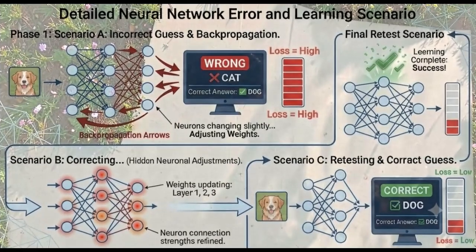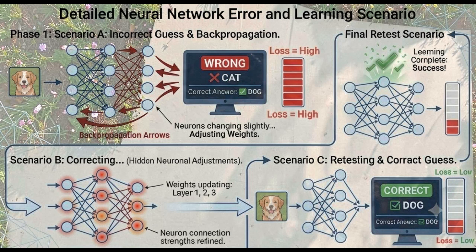What happens if the prediction is wrong? This is where two important concepts come in, loss function and backpropagation. The loss function measures how wrong the prediction is. Imagine the network sees a picture of a dog but predicts cat. Since the correct answer is dog, the prediction is wrong. The loss function calculates the size of this error. A bigger mistake means higher loss. A smaller mistake means lower loss.